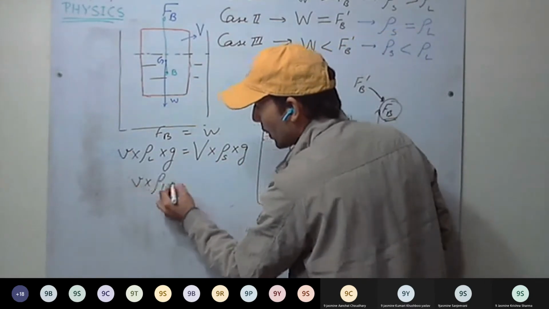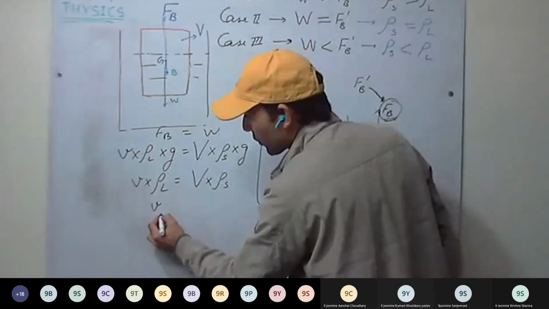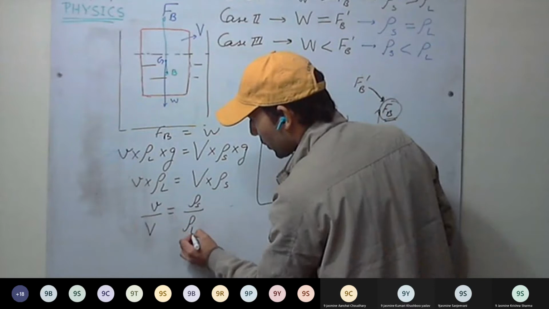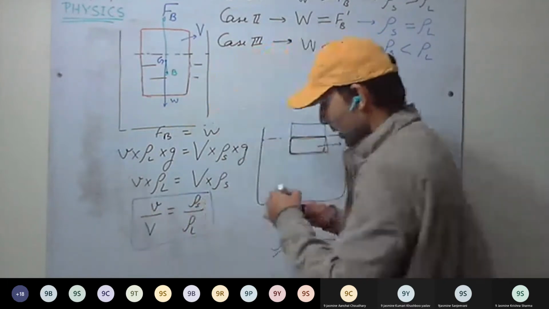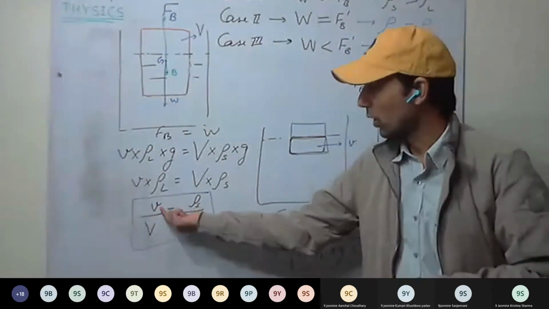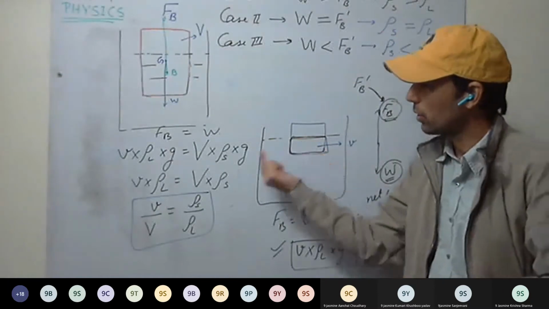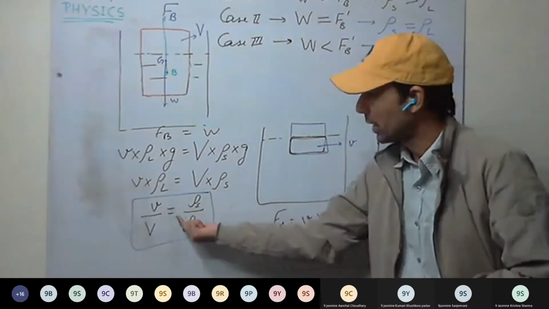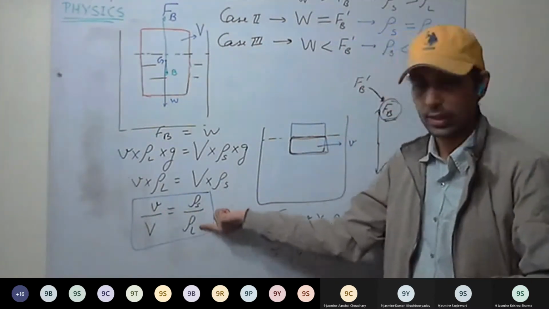Smaller v into rho L equals capital V into rho S, or smaller v upon capital V equals density of the solid divided by the density of the liquid. So what is this? Volume of the submerged part or volume of the liquid displaced, divided by the volume of the solid, equals density of the solid divided by density of the liquid.